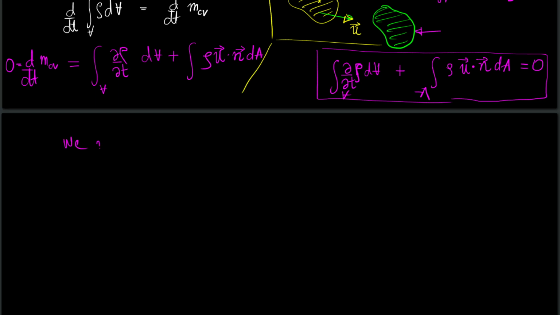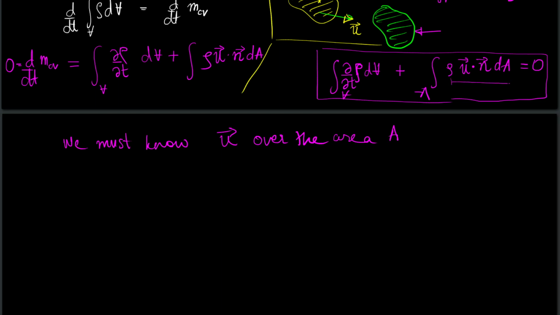So we must know the velocity over the entire area. Only then can we calculate this particular term. However, this particular information may or may not be known over the entire volume.